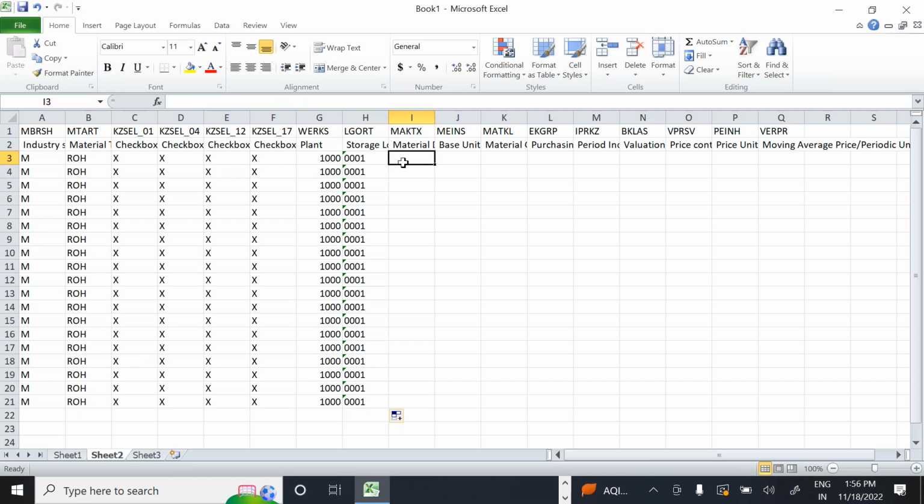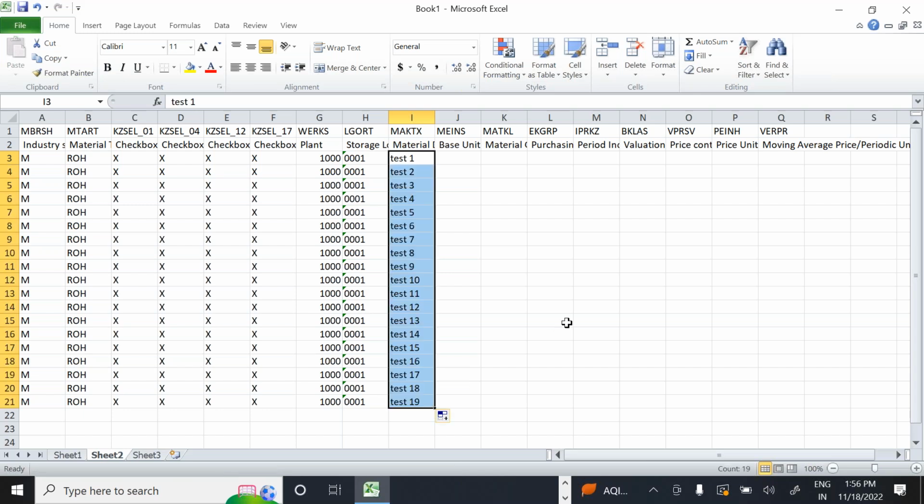All the material descriptions will be the same, right? So now what I will do, this is one test material. How many materials we are going to create, now you can understand. Come to here. There are 19 materials we are going to create. The base unit of measure will be PC, or some base unit of measure will be kg, like that you can enter here.